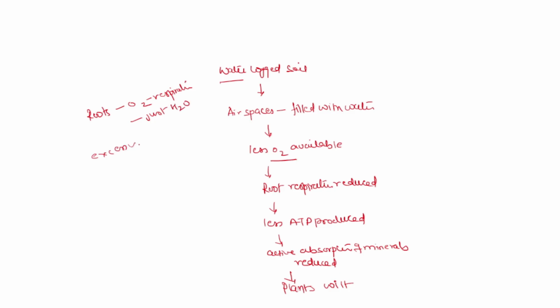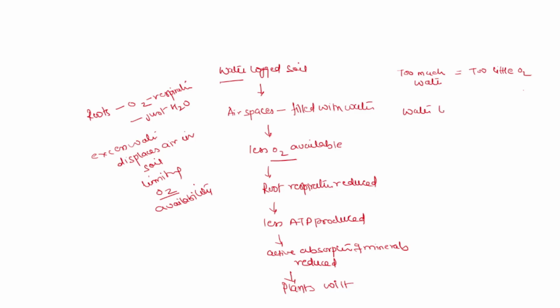Excess water displaces air in soil and limits O2 availability. Students, remember that too much water is equal to too little O2.